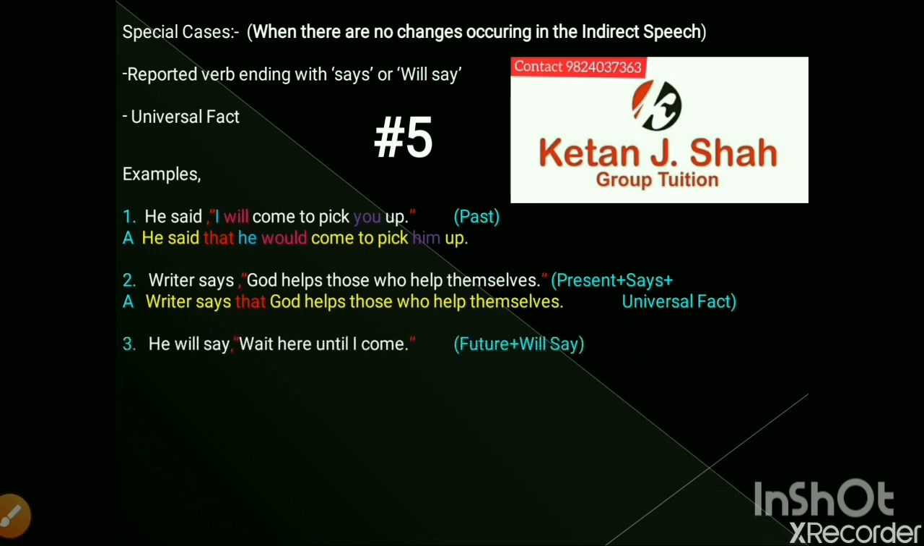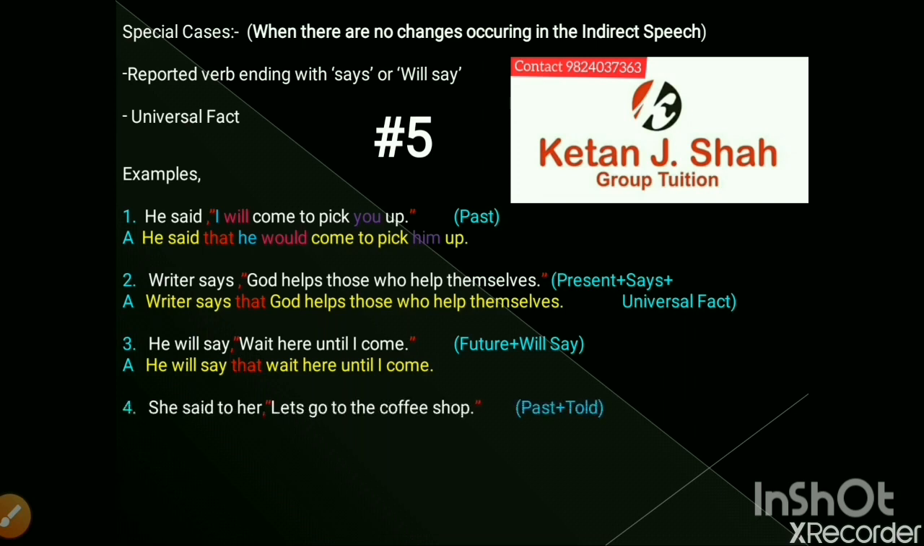Third, he will say, "Wait here until I come." This is in future tense and it also has will say at the ending of the reporting verb. So the indirect speech is, he will say that wait here until I come. This sentence also has only one change, that is the comma and inverted commas are cut out and that is used instead.